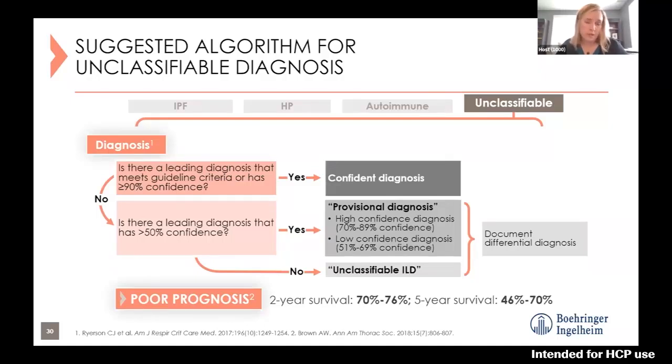Unfortunately, the unclassifiable ILDs do carry a worse prognosis. 2-year survival is somewhere in the range of 70–75%. 5-year survival drops a bit lower. And then here's just a pattern of how you can follow through and get to that either confident diagnosis, a provisional diagnosis, or really just unclassifiable if we can't come to a conclusion.